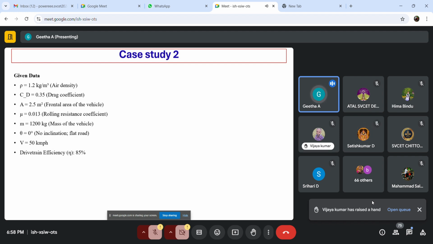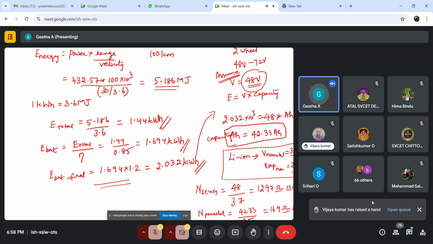In the next case, the formulas remain the same, sir, but the capacity we are going to deal with will be more, because the force required is going to be more. The mass of the vehicle is more and the frontal area will be more, accordingly the aerodynamic drag force will also be more, so obviously the power and energy requirement will also be more. Even if it is a truck or a bus, you can use the same formulas and design your own battery in a similar way.